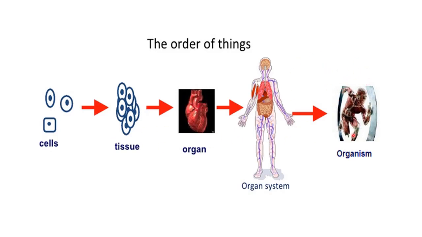You can take any other example also. Like nephron is the structural and functional unit of kidney. Then there will be a group of nephrons, that will be a group of tissues. Then there will be kidney, then there will be excretory system, then there will be organism. So there are so many systems inside the body, like excretory system, circulatory system, respiratory system, digestive system, reproductive system, endocrine system, nervous system, etc. So these systems are making what? They are making the organism, that is us, me or you.